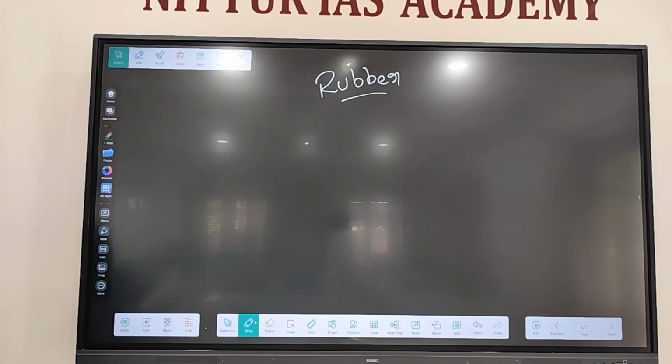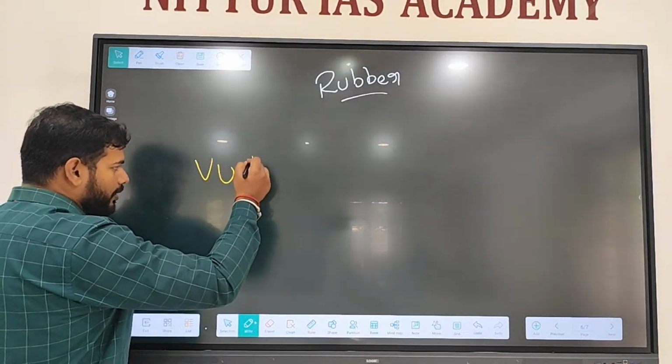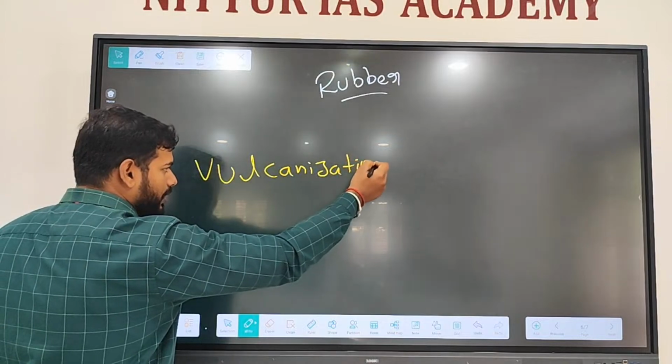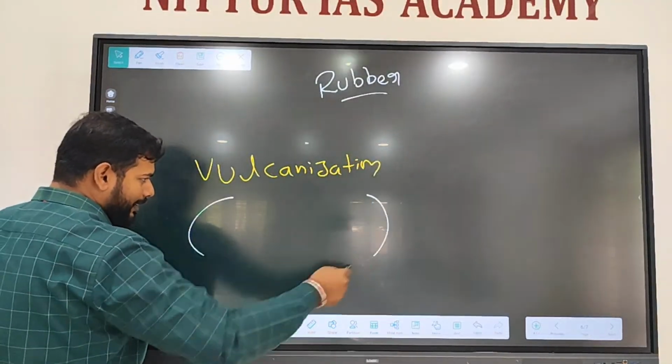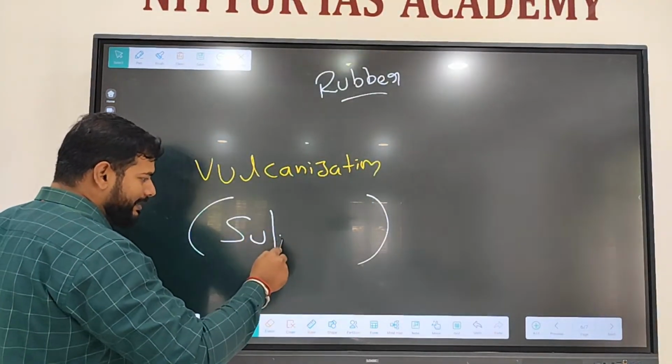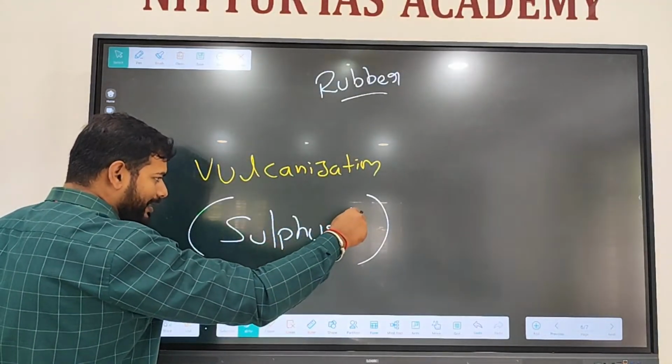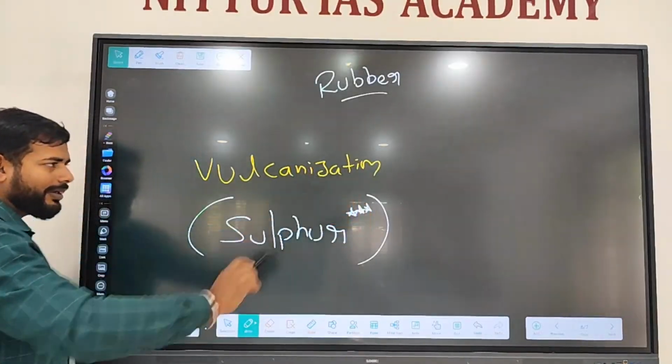The processing of rubber from the natural form to the commercial form is called vulcanization. During vulcanization, sulfur is used. What chemical is used for the vulcanization of rubber?